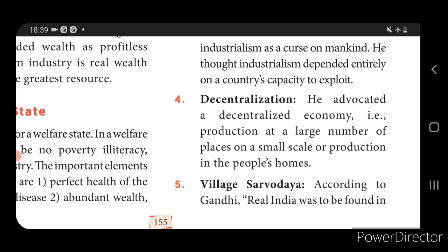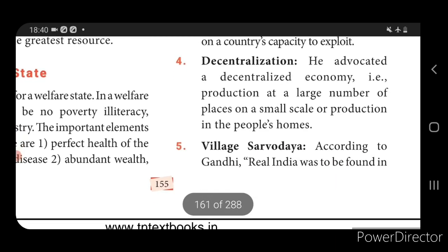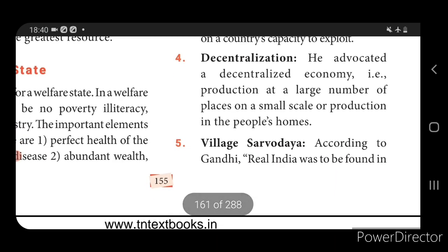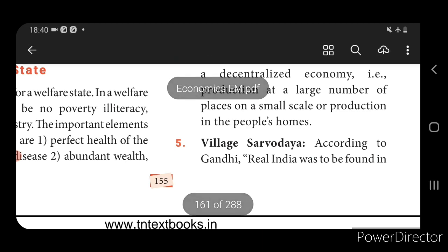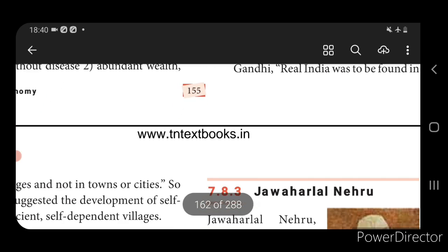So these types of people should be encouraged. So he has given importance to and advocated decentralization. Then village sarvodaya. So Gandhiji said that the real India lives in villages only. So the village plays a more important role. The real India is found in villages and not in towns or cities.